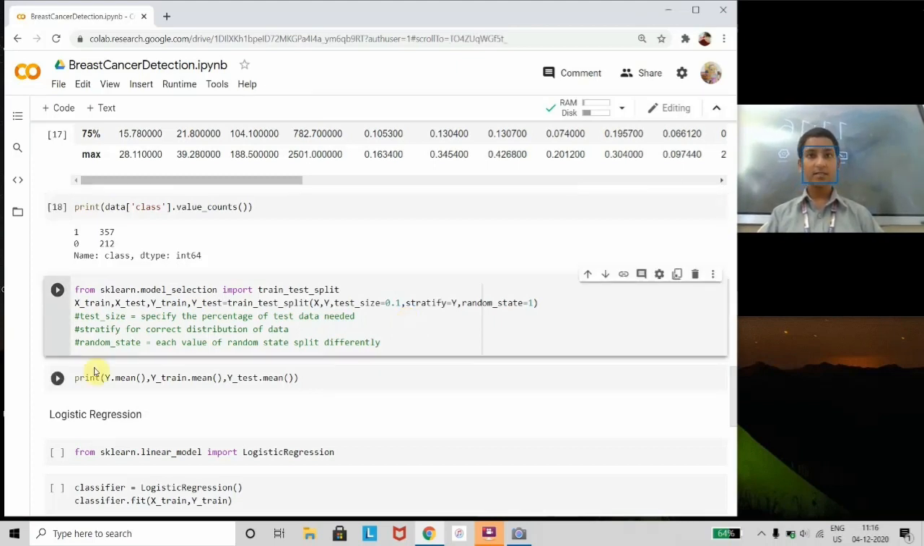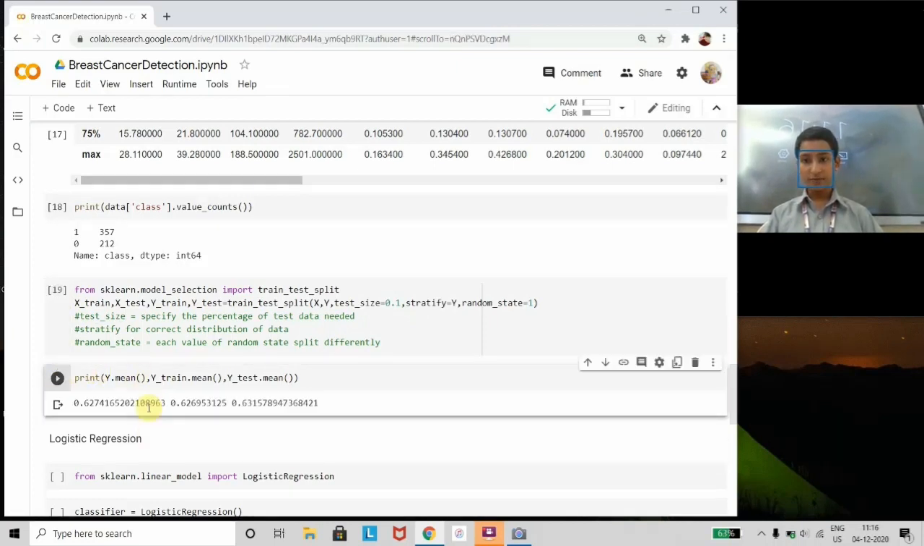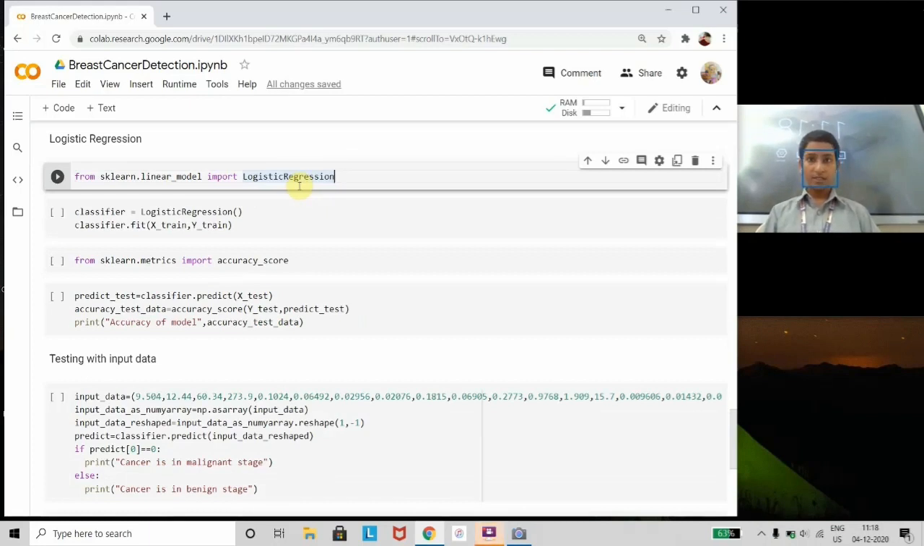Let us see whether the data is distributed equally or not. So as you see here, the Y mean, Y train mean and the Y test mean are approximately the same. That means the data is equally distributed. As you see here, we have loaded the dataset and split it into the training part and testing part. Now it's our job to train the model. So let us train the model.